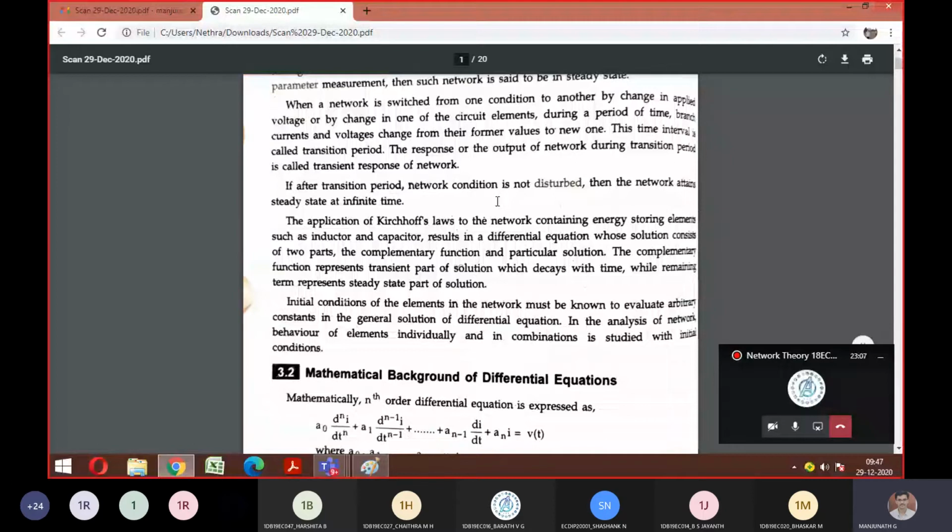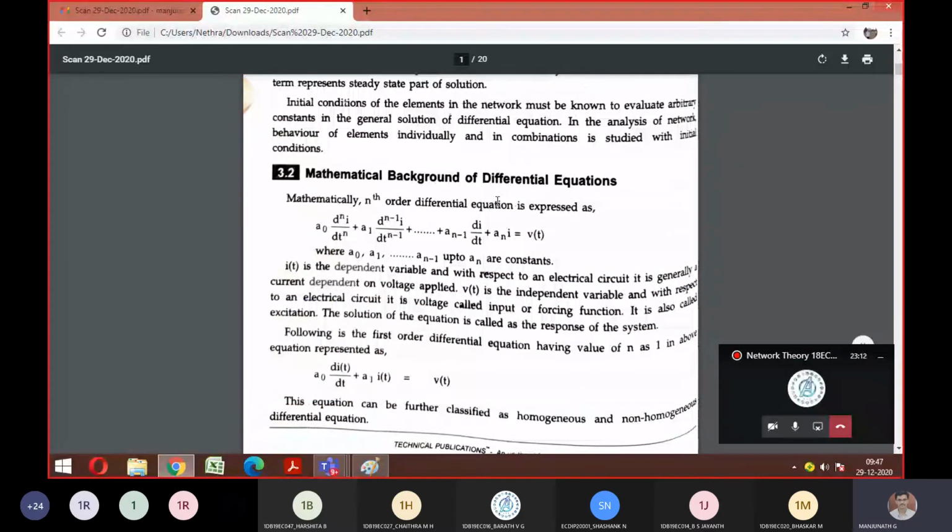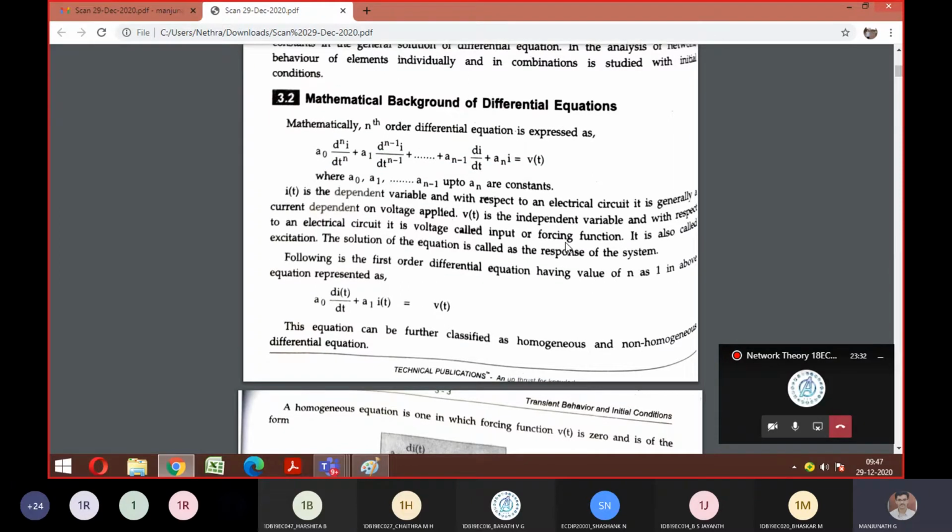So I'll come back to this basic differential equation now. This is a general mathematical equation displayed there. A0, A1, A2 are the constant terms, and you can see differentiation that depends upon the order. So this is your nth order differential equation, which equals your voltage V of t. If I say first order differential equation, I just need to substitute the value of n as 1 in the above equation, then you are going to get this equation.